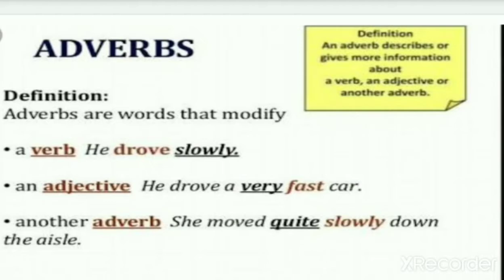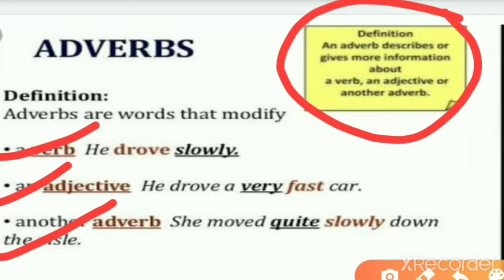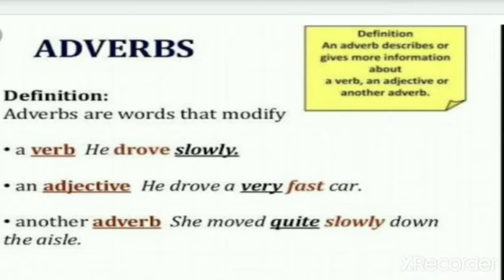Adverbs are the words that modify or describe verbs, an adjective or another adverb. Or from here also the definition: an adverb describes or gives more information about a verb, an adjective or any other adverb, right? So everybody knows what an adjective is, what a verb is. Okay, verb, what is a verb?